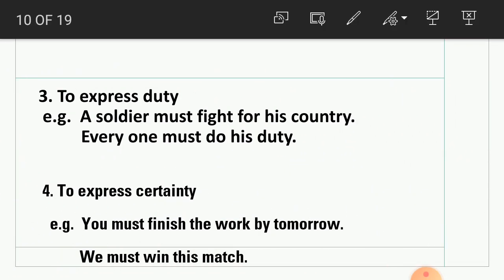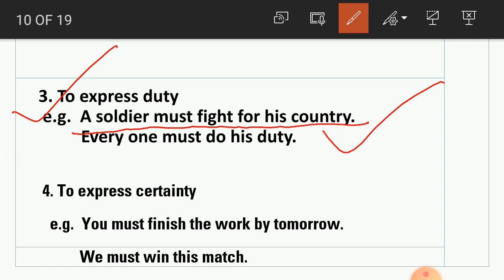Now next one, student. Must is also used to express duty. For example, a soldier must fight for his country. So it is the duty of the soldier to fight for country. That's why must is used here. Everyone must do his duty. So must is used here because it's the duty of everyone to do the duty. That's why must is used here.